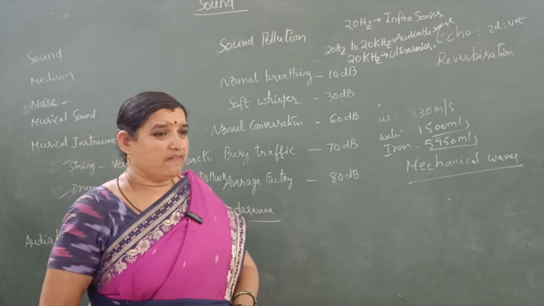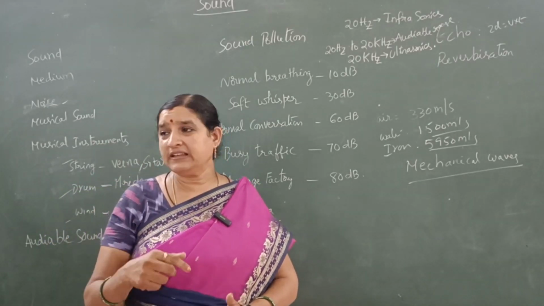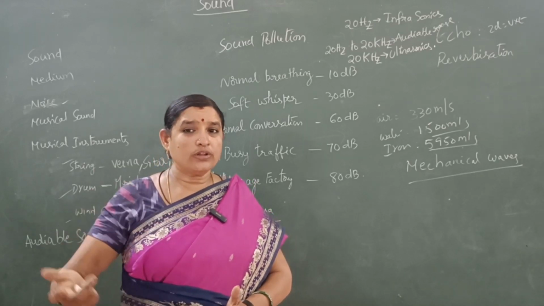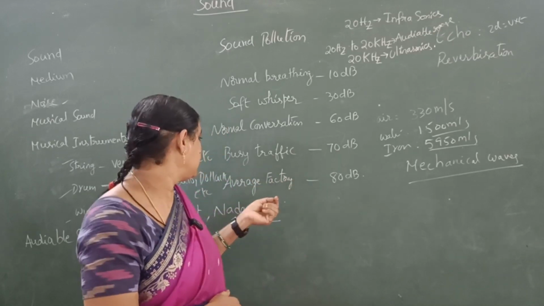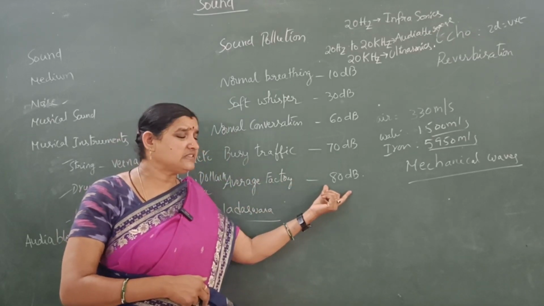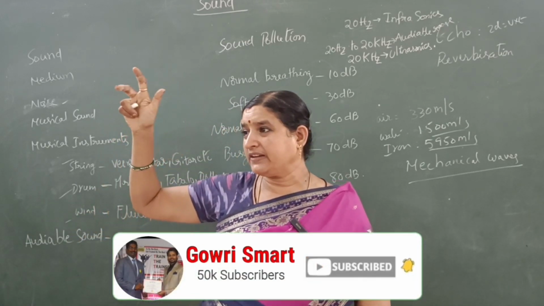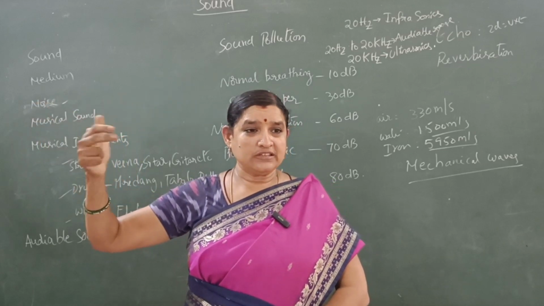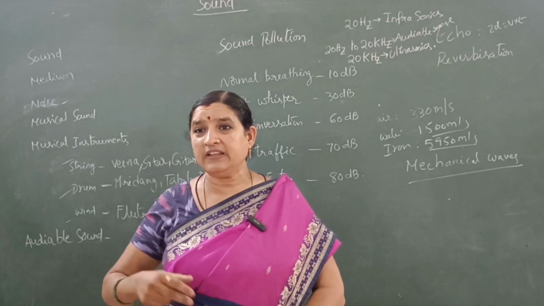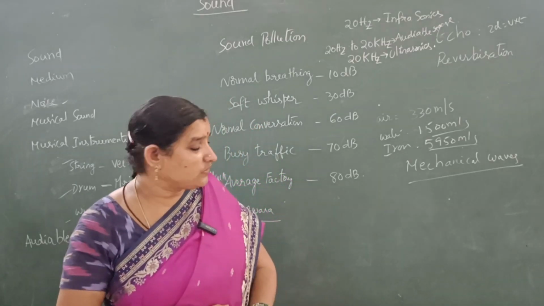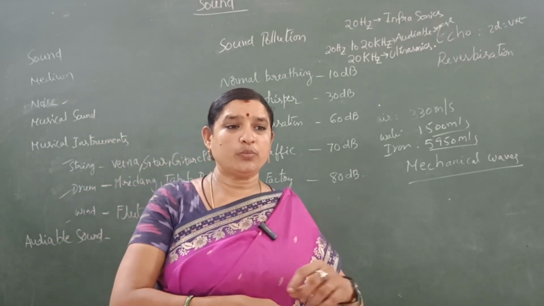Busy traffic: when you are in traffic we observe different kinds of sounds of different vehicles, horns, loud shouting by some persons. This type of sound is 70 decibels. An average factory is 80 decibels. Factory horns, in a sugar factory or other factories, are used for calling the laborers who work in that factory. That horn produces sound of 80 decibels. If more than 80 decibels, it causes sound pollution.